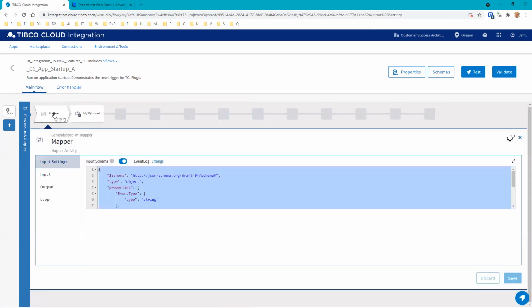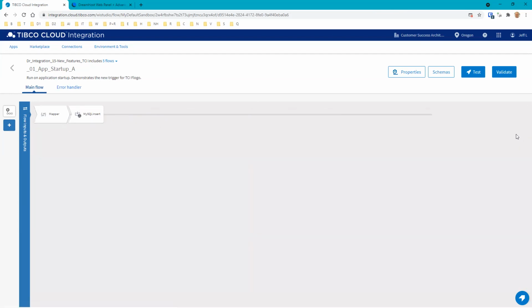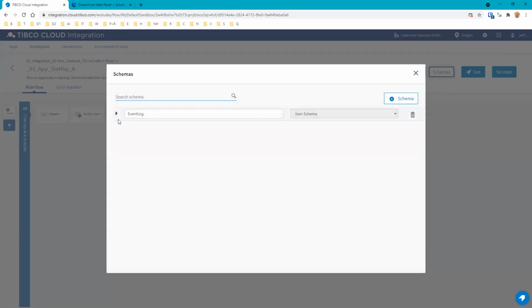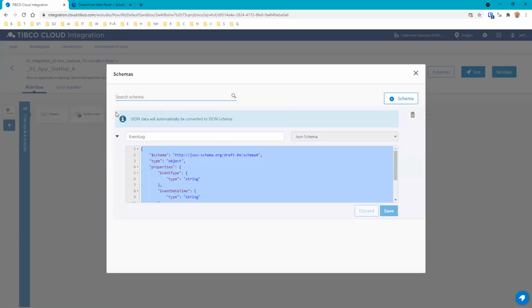But now, a little trick you can use is the mapper connector as a place to store parameters or values that you're going to want to use. I mean, you could, in theory, just put those values directly into the activity where you're using them. What I chose to do here was I created a schema that shows our event log, right? And this is the schema we're going to use for event log.